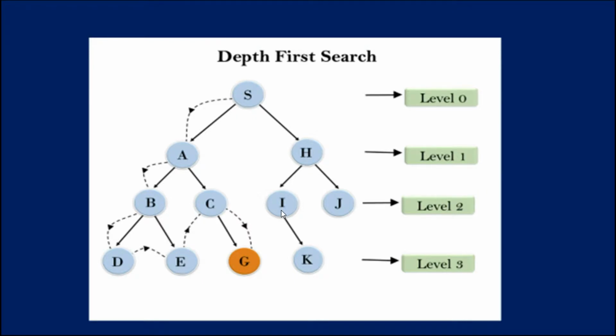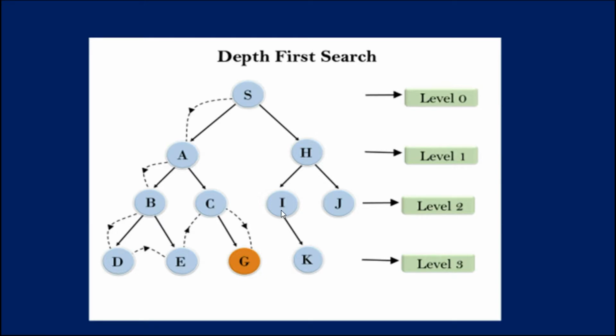After backtracking, it will traverse node C and then G, and here it will terminate as it found a goal node. Once it finds a goal node, it won't backtrack. If it doesn't find it, it again traverses back to the root node and then comes to H, I, J and so on.